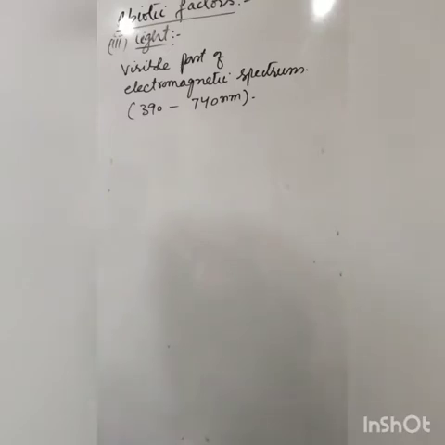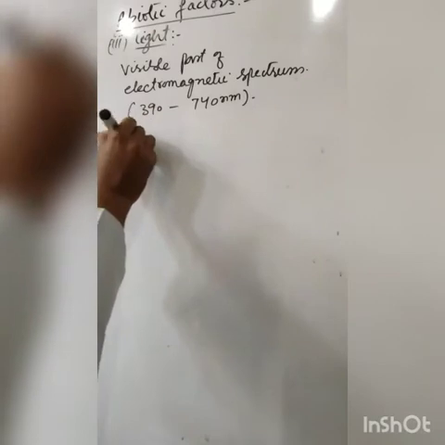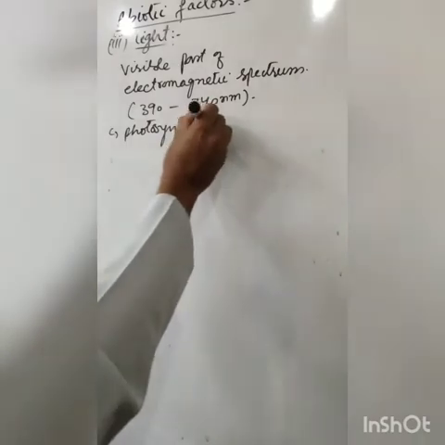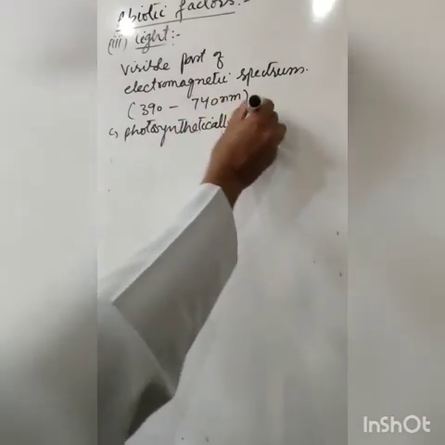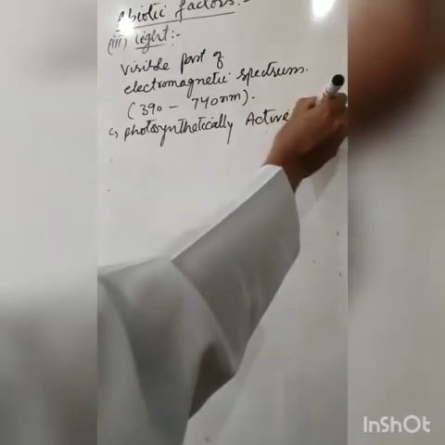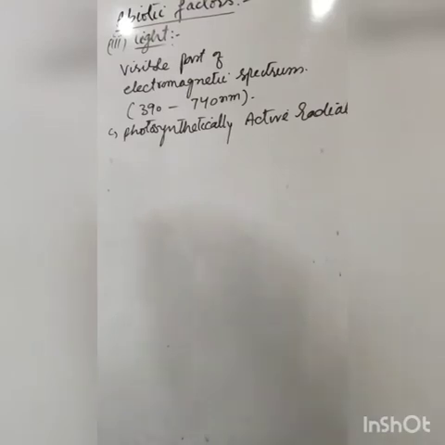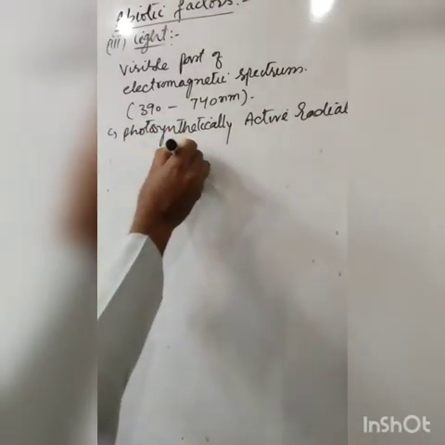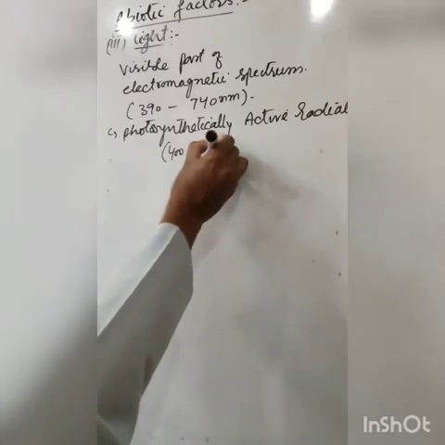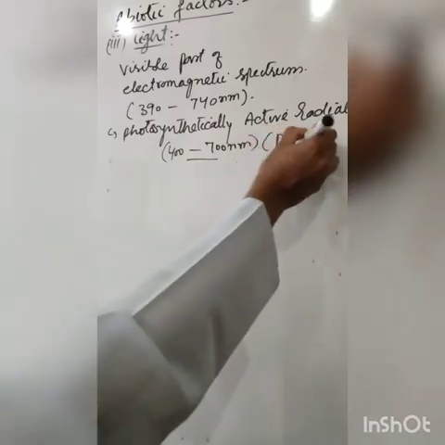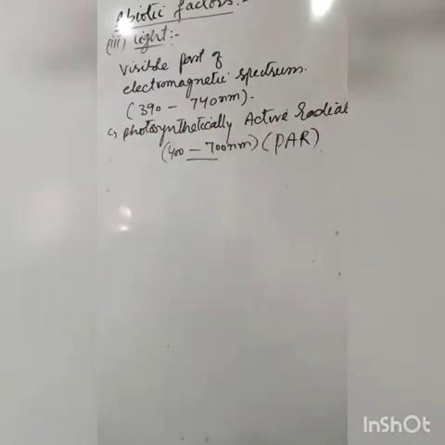And there is a part that is photosynthetically active radiation, and that has the range of about 400 to 700 nanometers. This is called PAR, photosynthetically active radiation, that is the part of the electromagnetic spectrum or visible light.